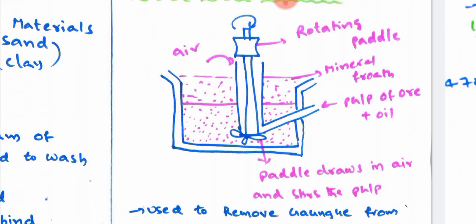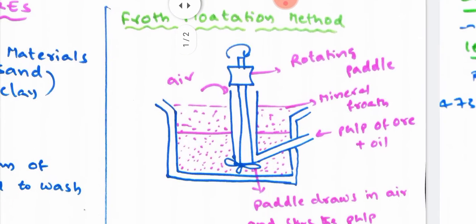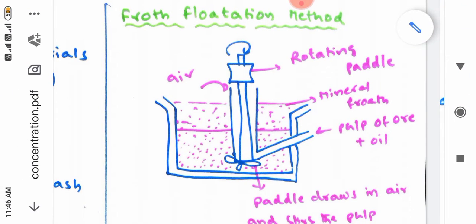When the paddle rotates, the froth containing the sulfide ore is completely separated, and this separated sulfide ore exists in the form of a layer on top of the chamber, which is called mineral froth. This mineral froth has only sulfide. All the impurities are left behind. Now this is called the froth flotation method.